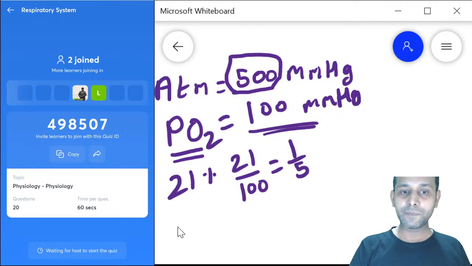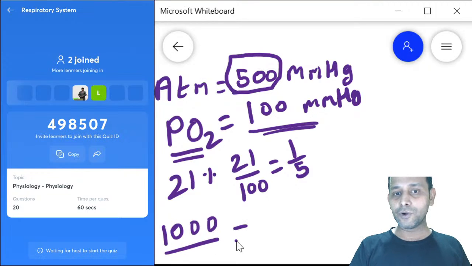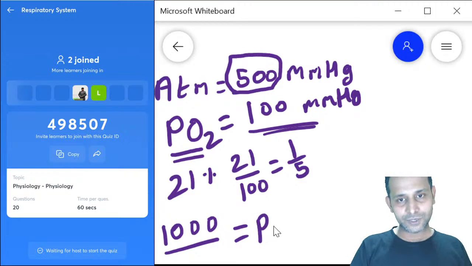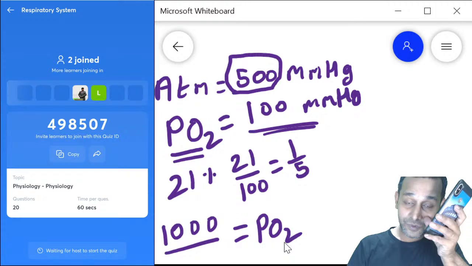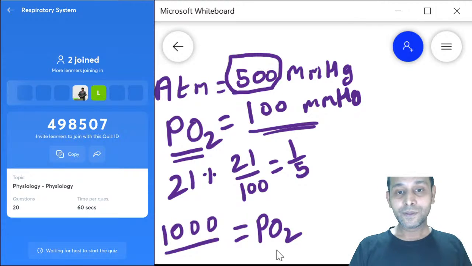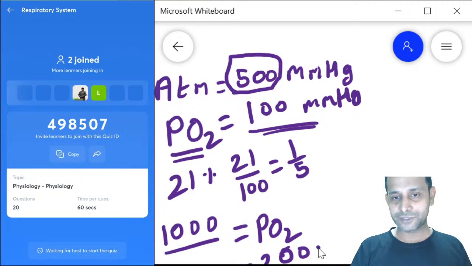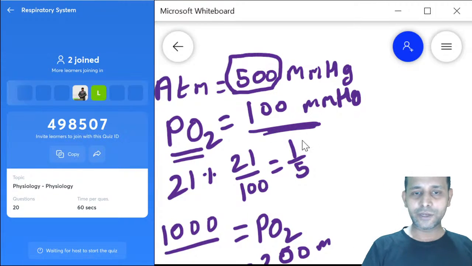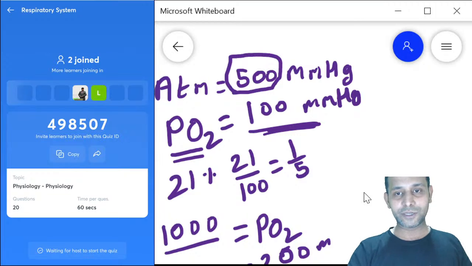Suppose you have 1000 mm of Hg as atmospheric pressure, then the PO2 in this atmospheric pressure will be how much? It will be 200, because 1000 divided by 5 gives you 200 mm of Hg. So that's a very simple way to calculate the oxygen pressure.